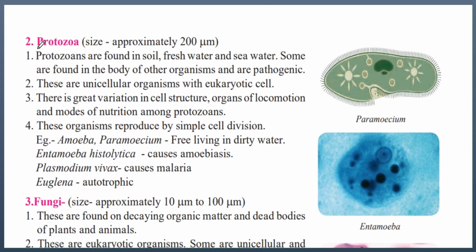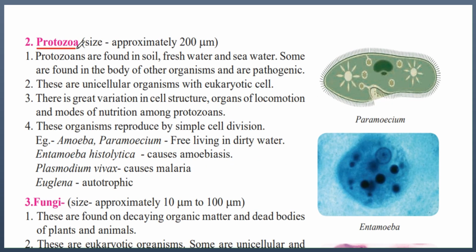So the next type of microorganism is protozoa. The size of protozoa is approximately 200 micrometer. So do you remember the size of bacteria? They were between 1 to 10 micrometer. So since protozoa is around 200 micrometer, protozoa are relatively larger than bacteria.